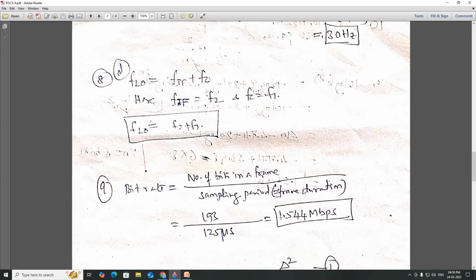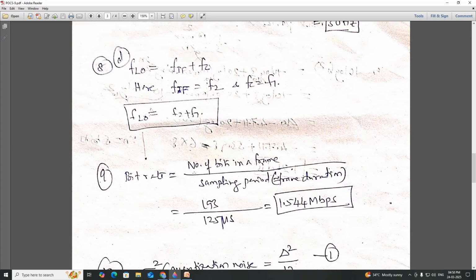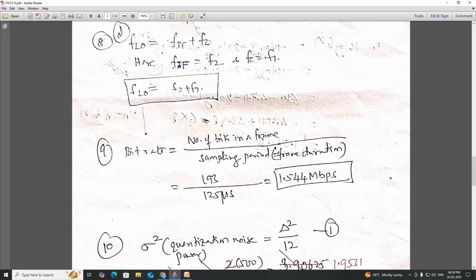So we get 1.544 megabits per second. And how to calculate the number of bits in a frame? 24 channels are there in a T1 system, 24 into 8, so we get 192 plus 1 sync bit, 193 in total. The answer is 1.544.